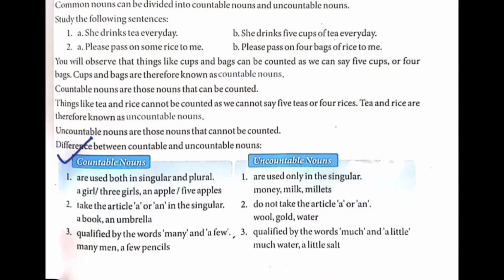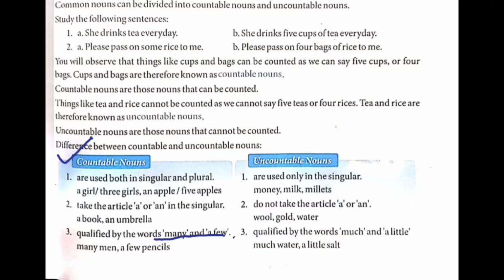Countable nouns are qualified by the words many and a few. Example, many men, many children. A few pencils. There were few pencils on the desk. Many children came to school. So these are countable nouns.